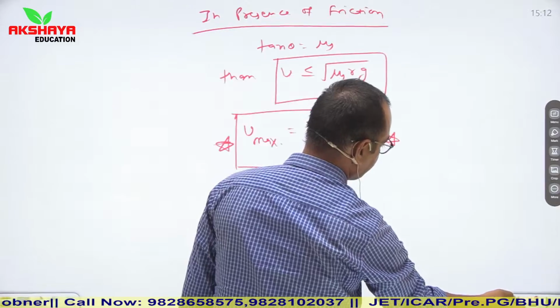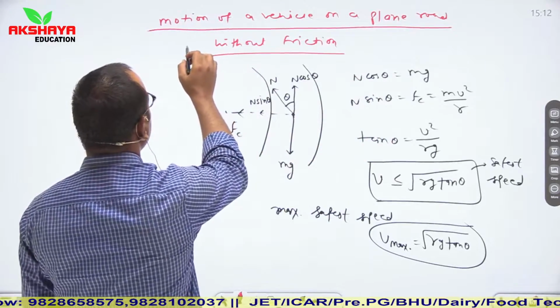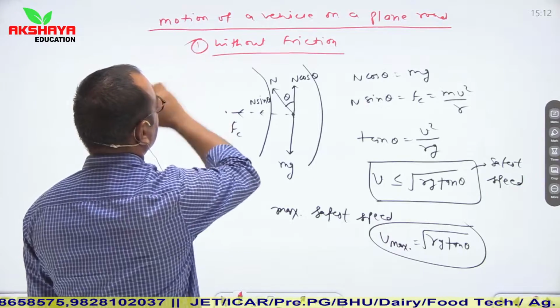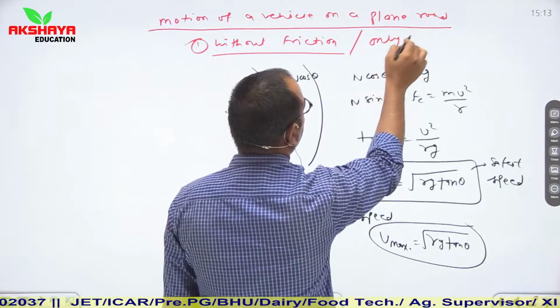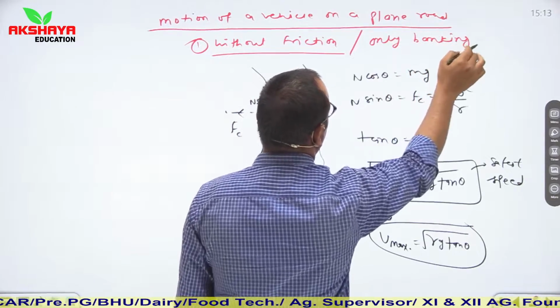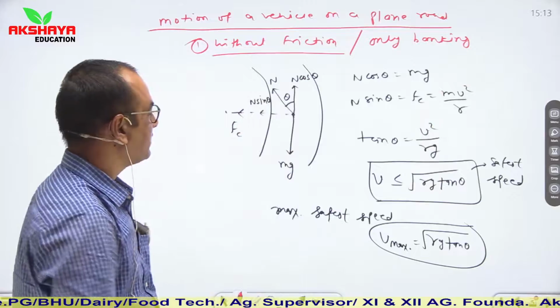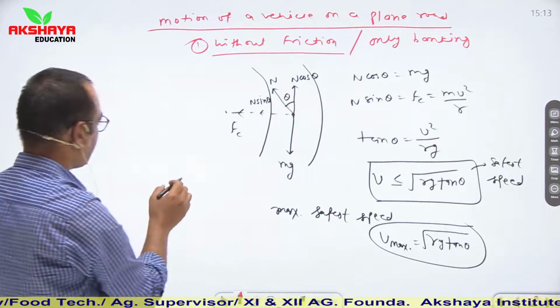Again I repeat, this is the first condition, without friction. It means here is only banking. क्लियर? सो अगर बच्चों इसका मैं अलग से डायग्राम आप समझना चाहो तो देख लो.